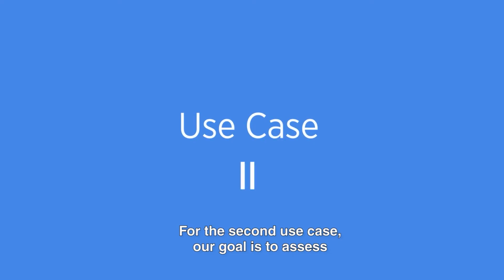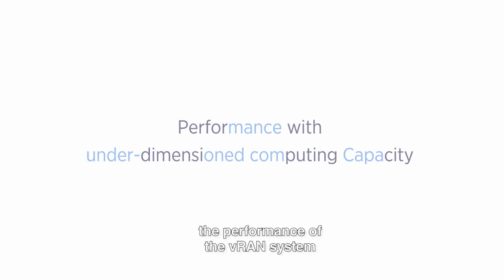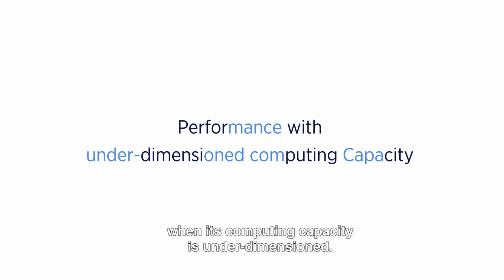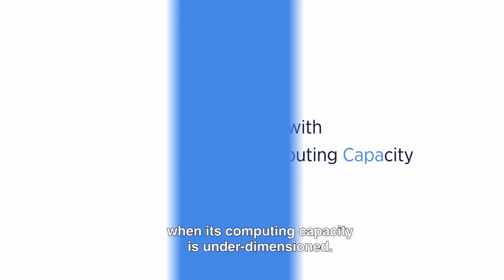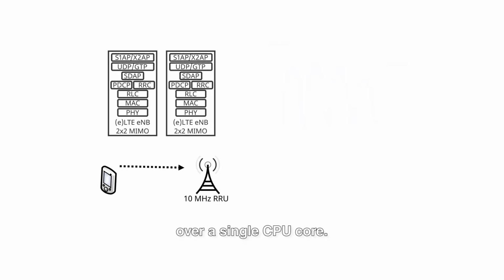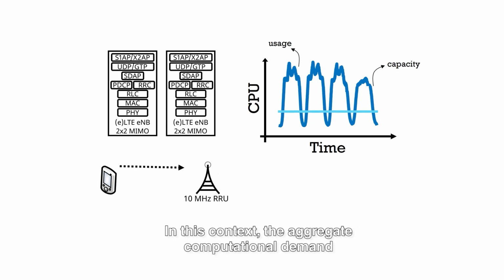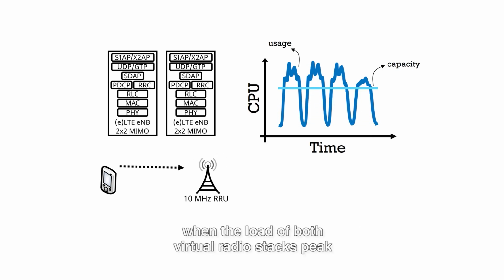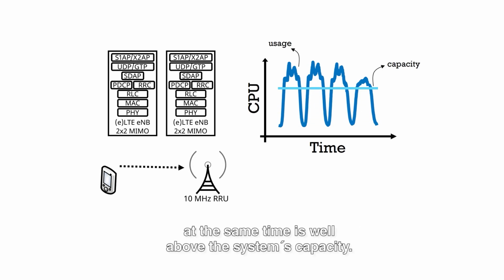For the second use case, our goal is to assess the performance of the vRAN system when its computing capacity is underdimensioned. To this end, we deploy two virtual radio stacks over a single CPU core. In this context, the aggregate computational demand when the load of both virtual radio stacks peak at the same time is well above the system's capacity.